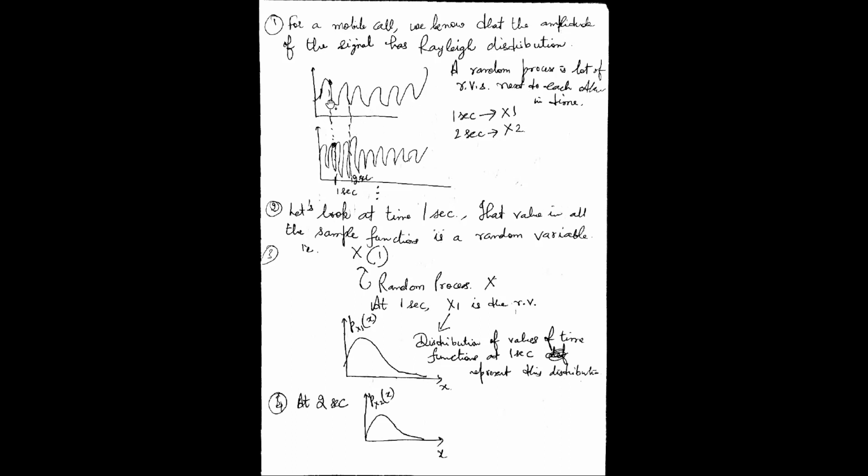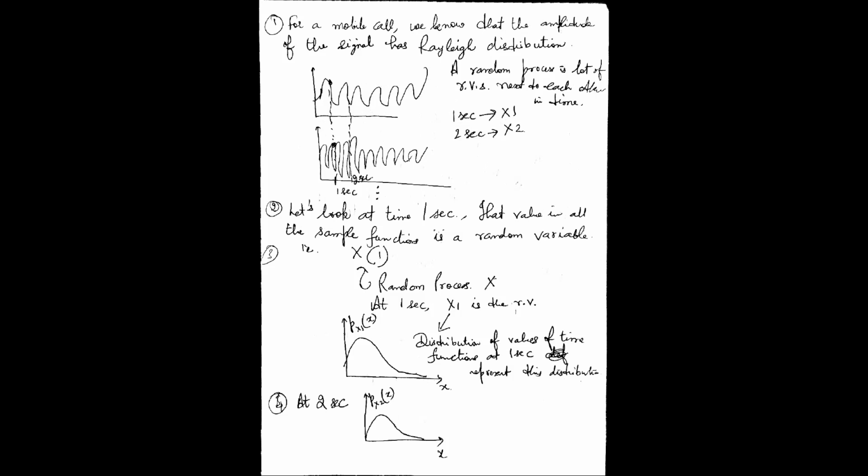I can very safely say here, if I use only x, then x is a random process, x1 is a random variable at 1 second, x2 is a random variable at 2 seconds, x3 may be a random variable at the 3rd second, 4th second, and so on.